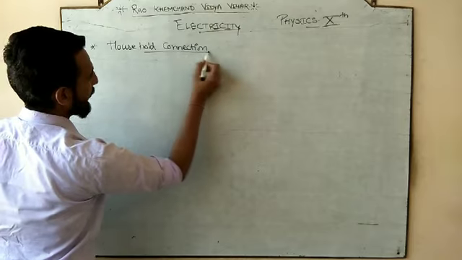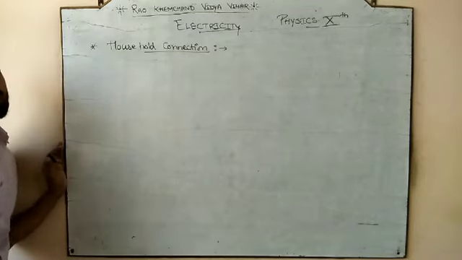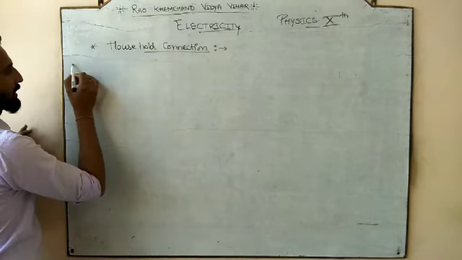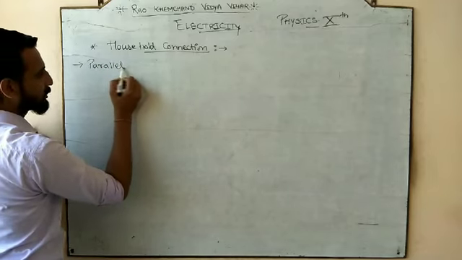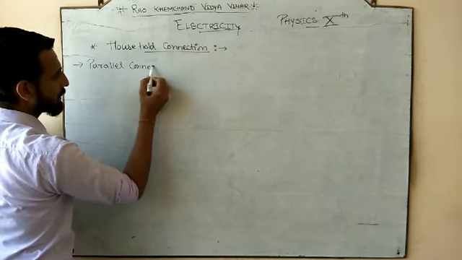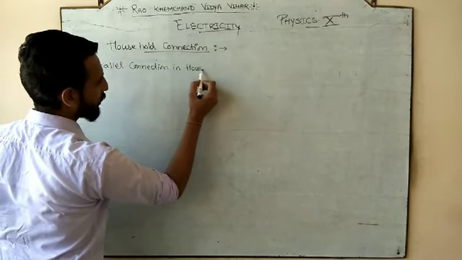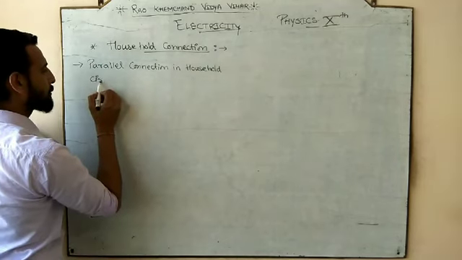So here I am going to discuss with you the last thing, household connection. In our household, what type of connection do we have? We have parallel connection. So, parallel connection in household circuit. Because